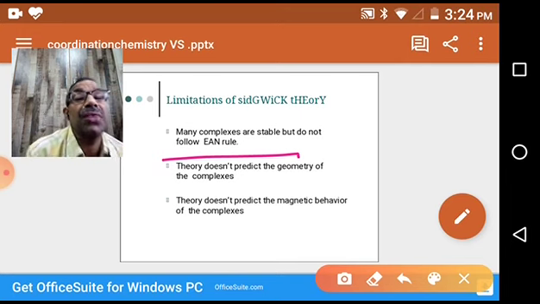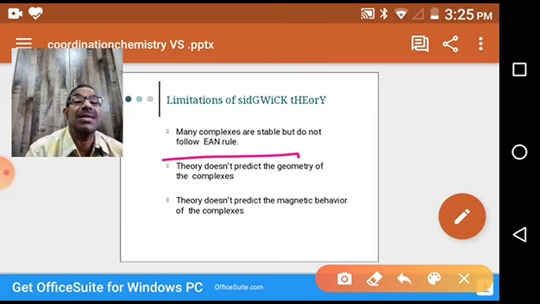So what is Sidgwick theory? The effective atomic number of a central metal atom or ion should be equal to the electronic configuration of the nearest inert gas element. Only then is it stable, otherwise not stable. How to calculate EAN? Atomic number of the metal minus oxidation state gives the number of electrons present in the metal atom or ion. This is added to the number of ligands into 2. When we add these two values, we get the effective atomic number.